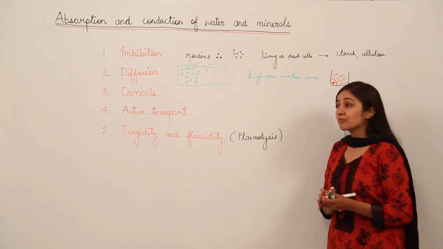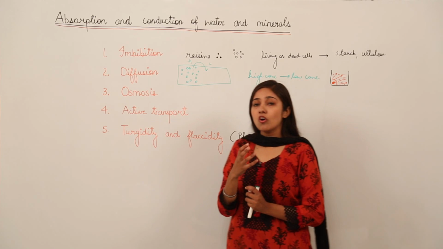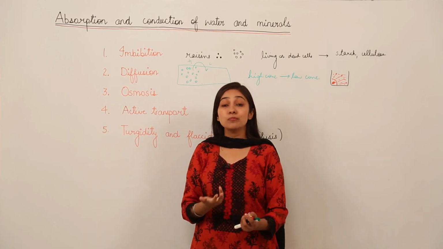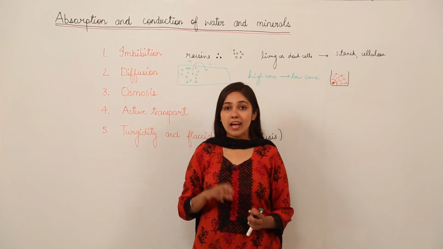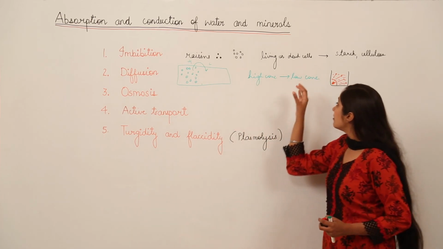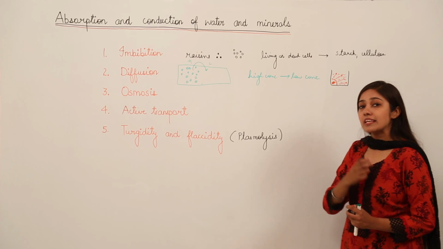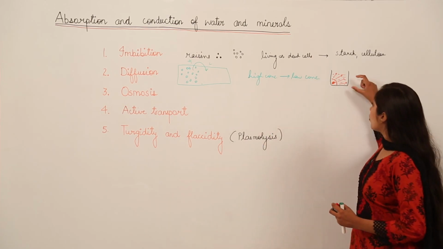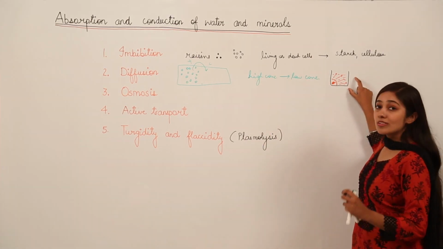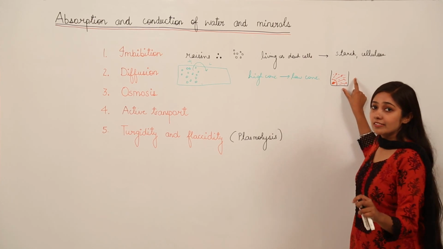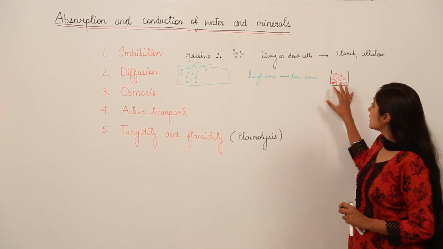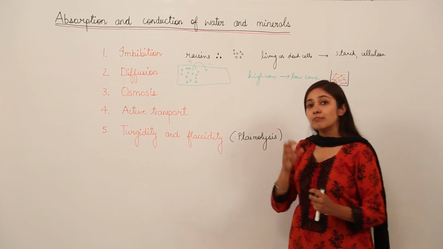Why? Because of the particle size of ink. We can also talk about potassium permanganate crystals, violet colored crystals. When we put those crystals in water, they take some time, and then the whole water shows the color of potassium permanganate, that is violet color. So this is a slow movement in case of bigger particles.